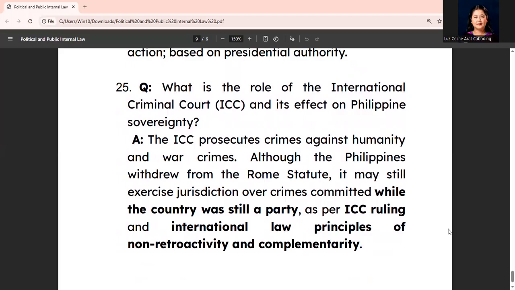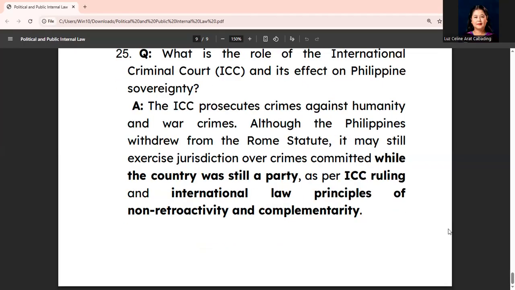And finally, what is the role of the International Criminal Court and what is its effect on Philippine sovereignty? So, the ICC prosecutes crimes against humanity and war crimes. Now, although the Philippines withdrew from the Rome Statute, it may still exercise jurisdiction over crimes committed while the country was still a party as per ICC ruling and international law principles of non-retroactivity and complementarity.